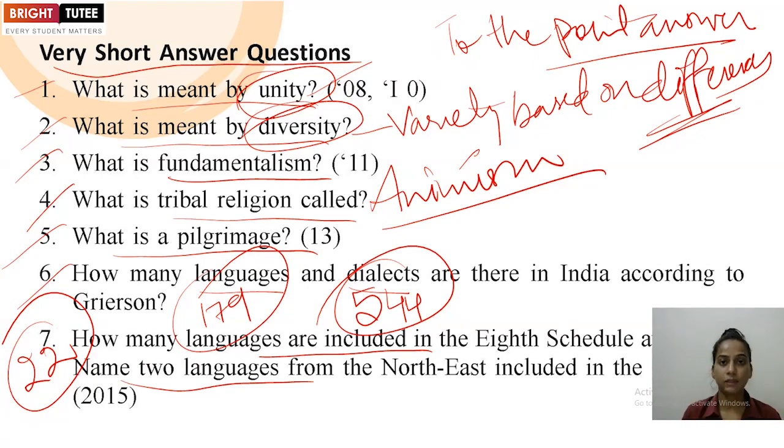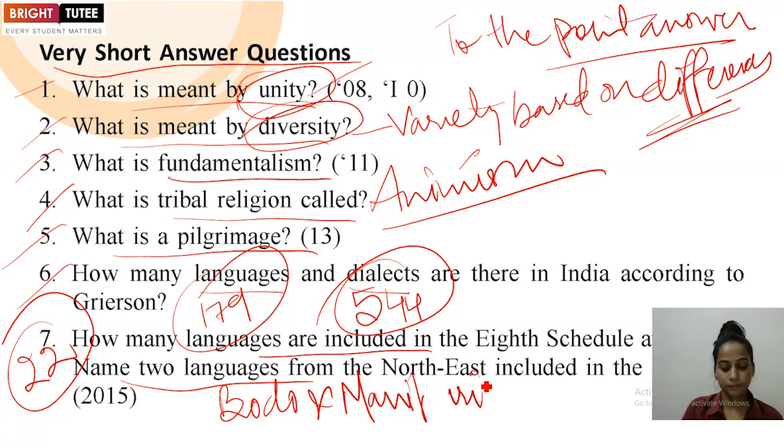In that, 22 languages are there, the main languages that we call. And the 2 languages from the northeast, the one is Bodo and another one you can mention is Manipuri. Manipuri, you must be knowing that after the protest of pressurizing the government, it was included later in the 8th Schedule. These 2 examples or any other example from the northeastern part of the country, which is included in our Constitution in the 8th Schedule, you can give.